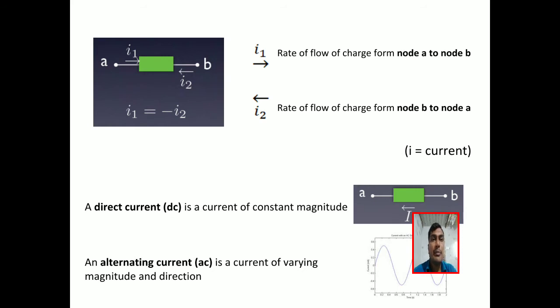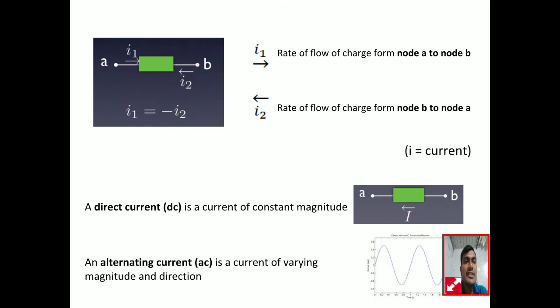In our electrical supply system, there are two types of supply systems. That is AC supply system and DC supply system. So what is AC supply system? What is DC supply system? In DC, direct current, means the magnitude of the current is constant throughout the system at any point of time.